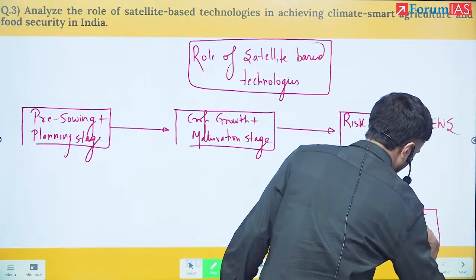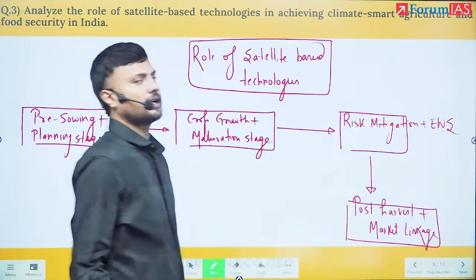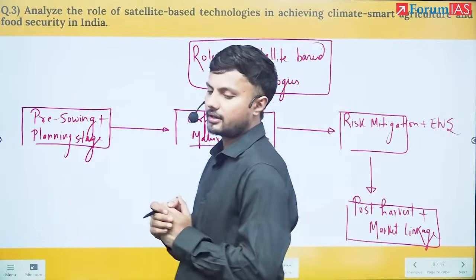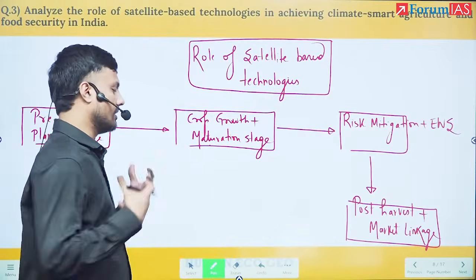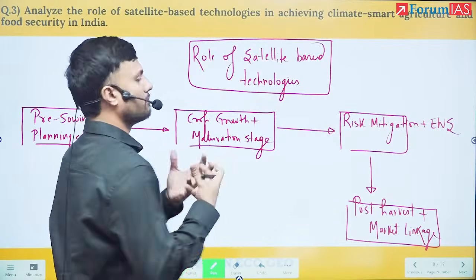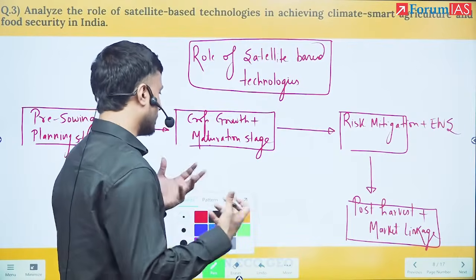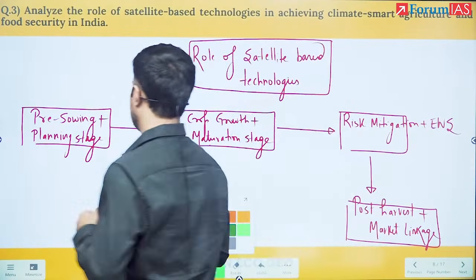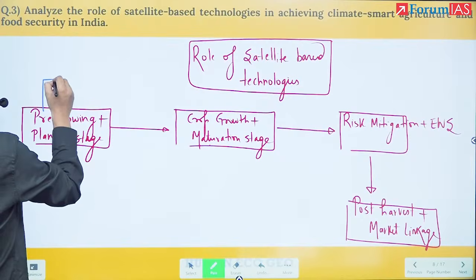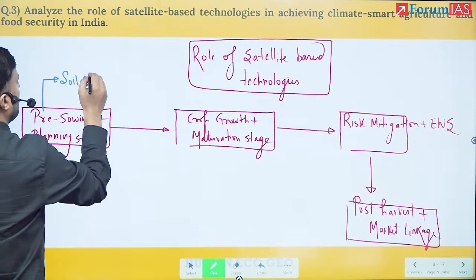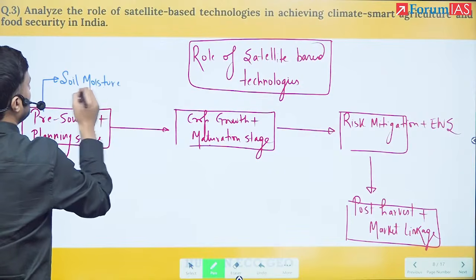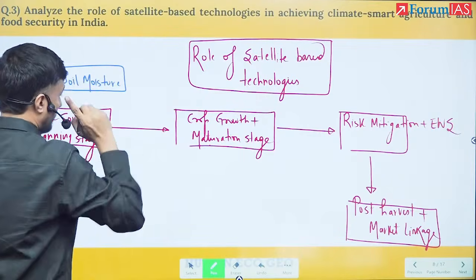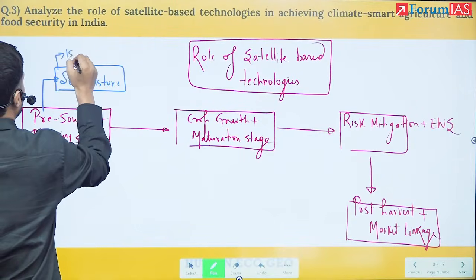Plus market linkage. So you see, agriculture is one of the easiest topics to write. If your concept in agriculture is as well developed as a farmer's, because India is an agrarian economy, you have to have a huge command over this. So in the pre-sowing and planning stage, can I say the first important thing is soil moisture. I must understand the presence of soil moisture. So for soil moisture, you see, there is ISRO's Bhuvan portal.